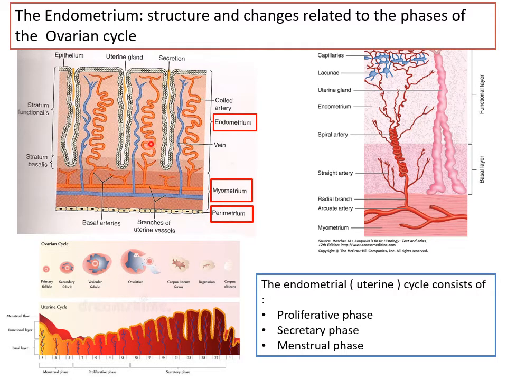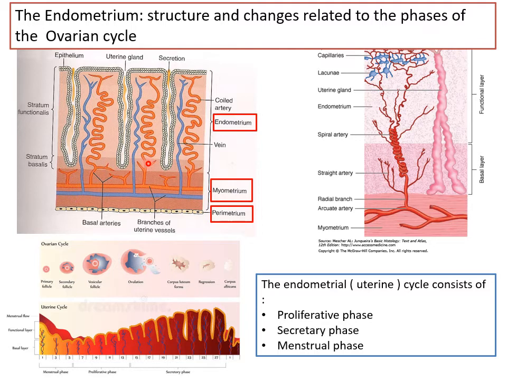Okay, now why are they spiral? Because if pregnancy occurs, the uterus will increase in size almost up to the epigastrium, you know how much a full term baby weighs and what size it is. So these arteries must be able to stretch, so they're already tortuous, so that they won't tear when the uterus increases in size.